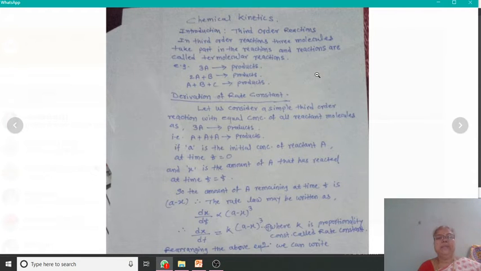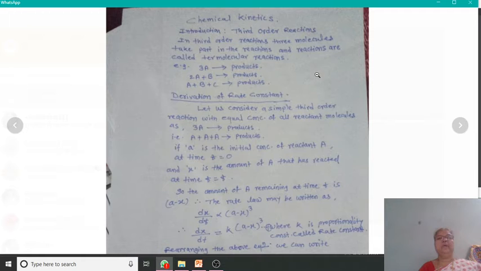In between these two extreme ends, we have chemical reactions that take place at a moderate rate. Such reactions are studied in chemical kinetics.